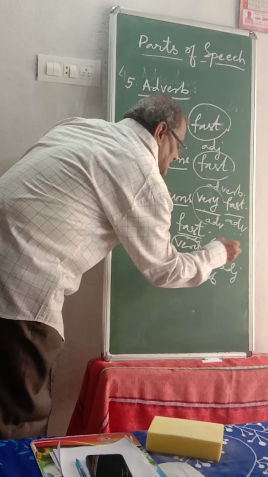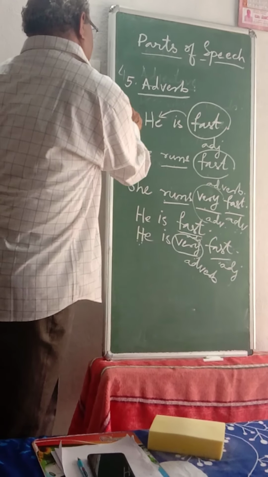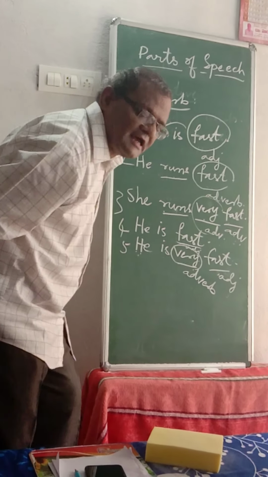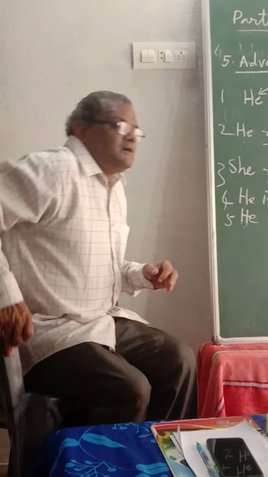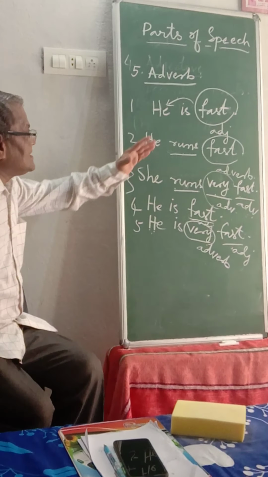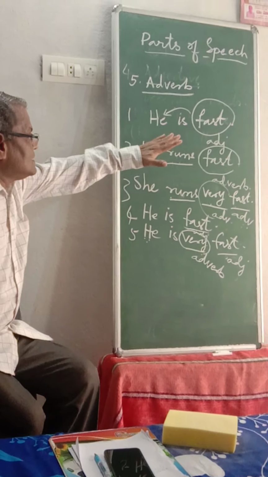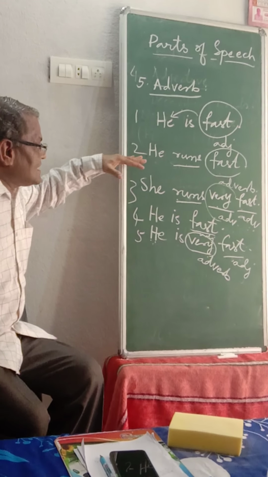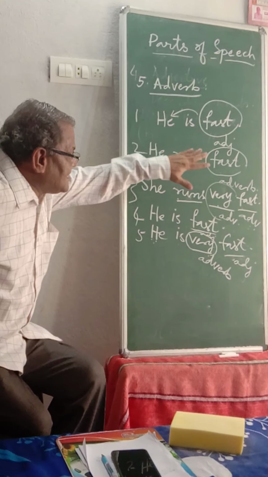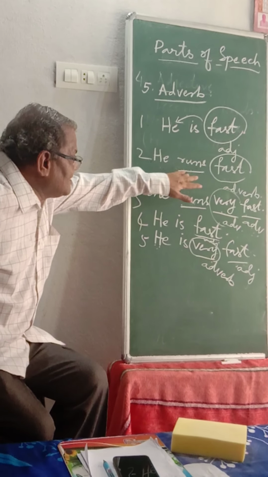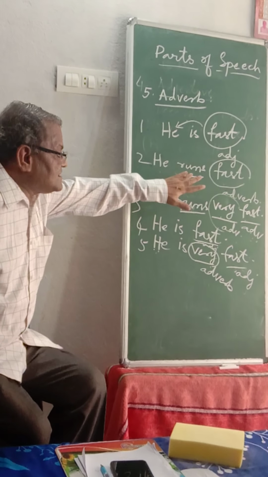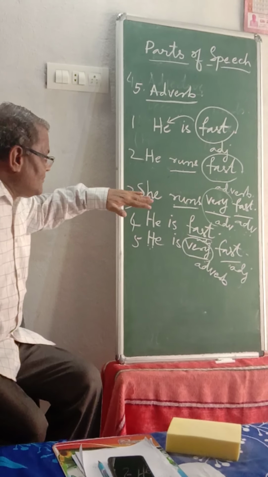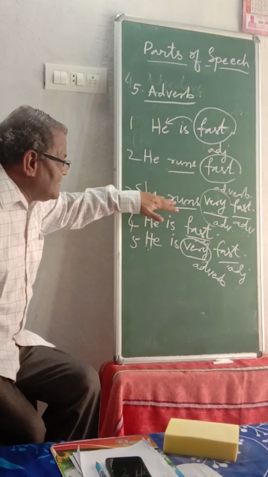Now let us have a conclusion with the examples of these four. What is the conclusion? In the first sentence, the word fast is telling about the pronoun, so that is an adjective. In the second example, he runs fast, the same word, but it is telling something about a verb. A word which tells something about a verb is an adverb. Now coming to the third example, she runs very fast.